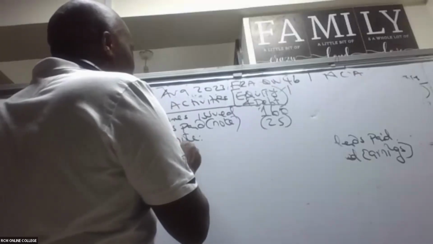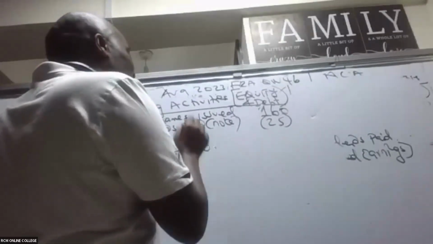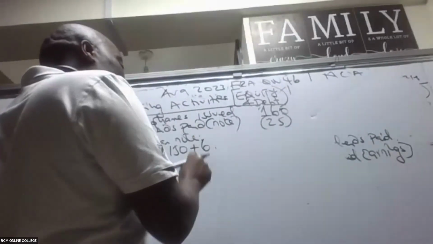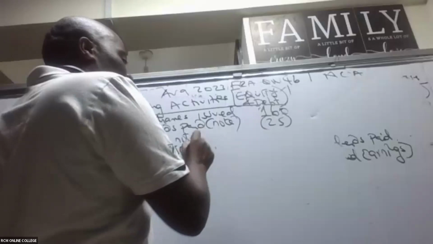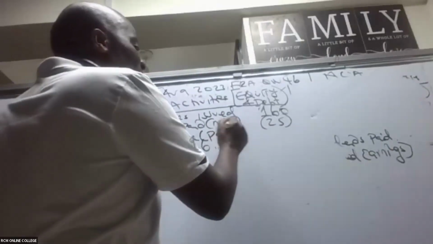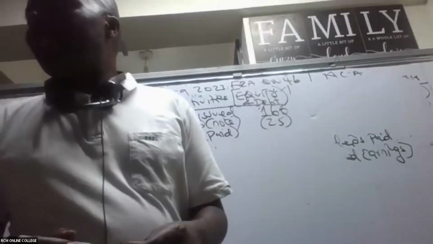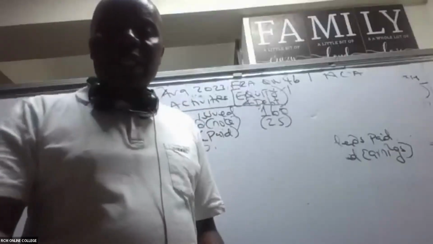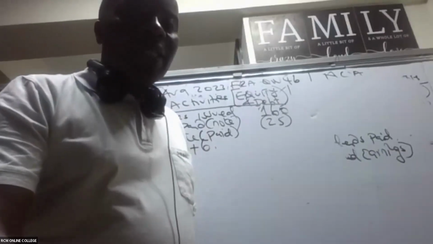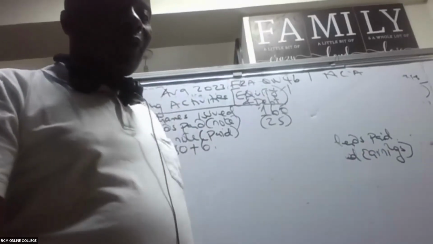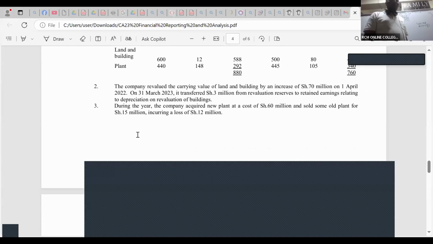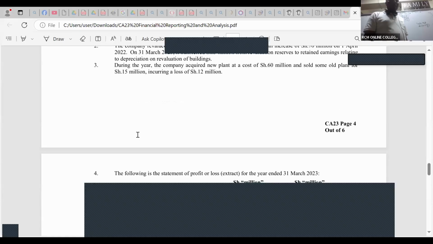So we have here 150, but now remember that there is the penalty. There is a penalty that was charged for early redemption, for redeeming, for paying. You guys are the ones who told me about this penalty.